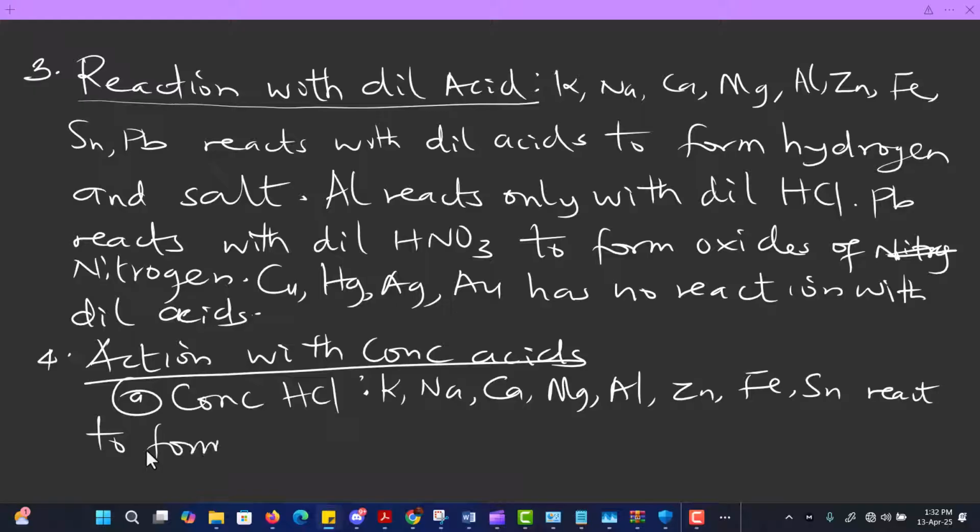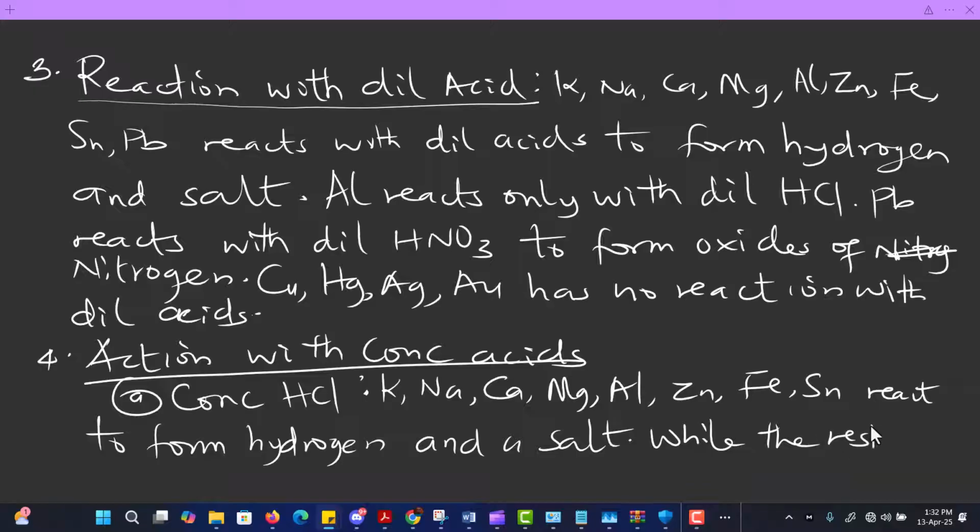To form what you call, normally it will give you hydrogen. Hydrogen must be involved. Hydrogen and a salt. So these are the two things that we have, while the rest has no reaction. So the rest of the metals have nothing to do. They have no reaction. So that's it.